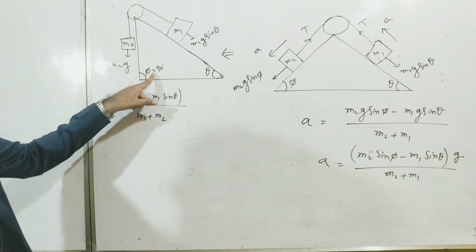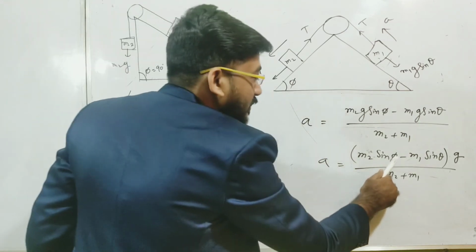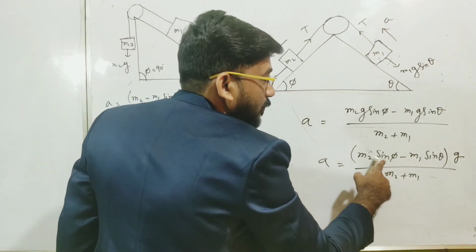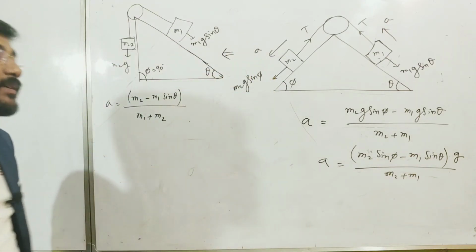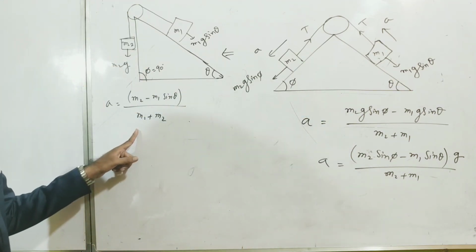Now if we put phi as 90 over here, you will get this. If you put phi as 90 degrees, then sin 90 will be 1. So m2 minus m1 sin theta divided by m2 plus m1. So you can move from this expression to this expression.